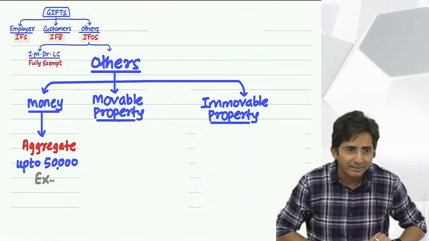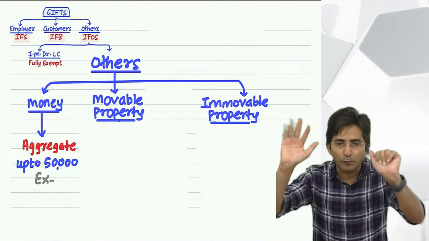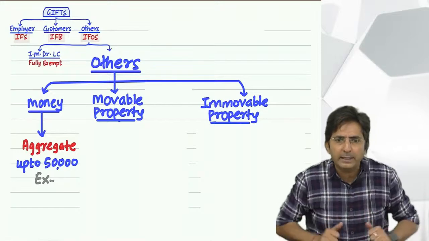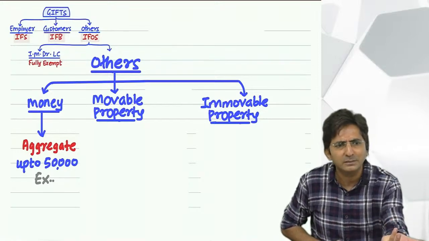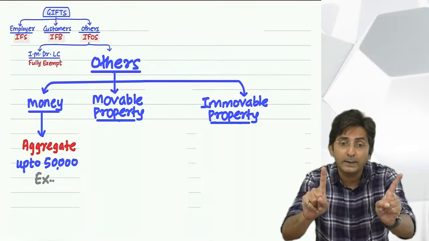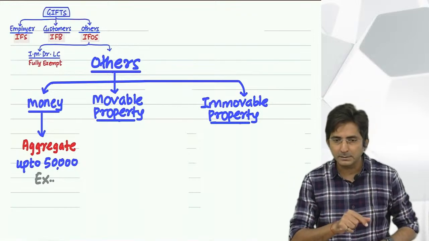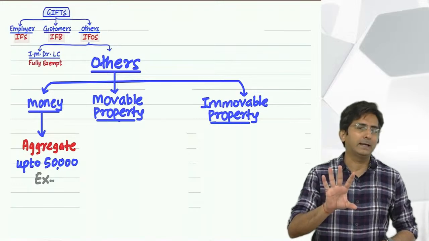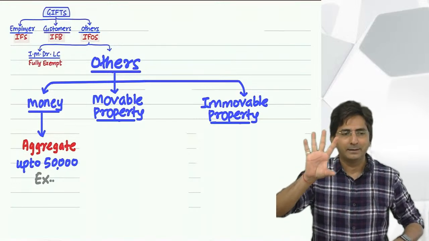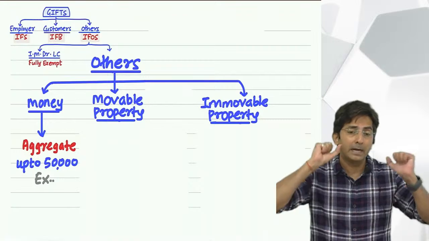Only 5. So for a gold of 40,000, ideally you should be paying 40. But you paid only 5,000. So we will treat the difference as your gift. So what is the difference? Oh, 35,000 is less than 50. Then it's okay.